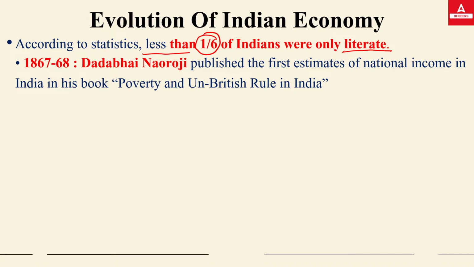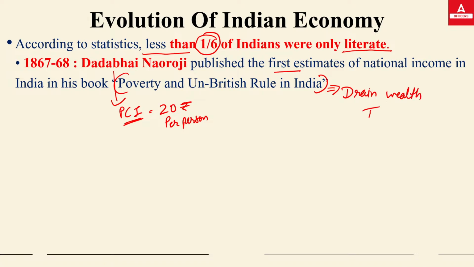Okay, now the next thing is Dadabhai Naoroji in 1867-68. If you remember, I told you yesterday as well that the per capita income was calculated by Dadabhai Naoroji for the first time. It was 20 rupees per person only. What was the national per capita income? 20 rupees per person. Dadabhai Naoroji published the first estimate of national income in his book named Poverty and Un-British Rule in India. In this book he also defined the drain of wealth theory.